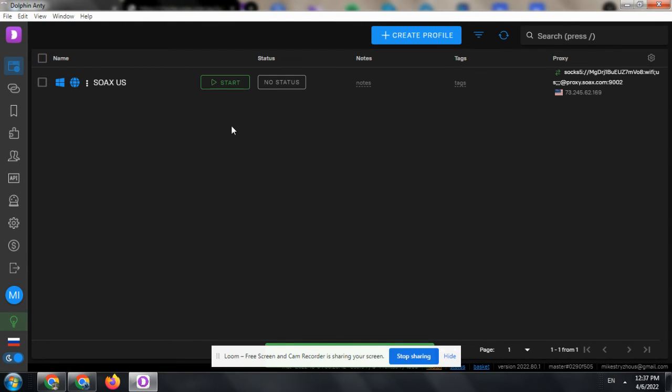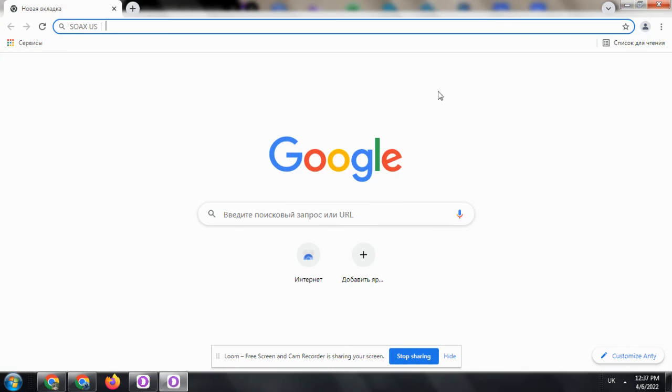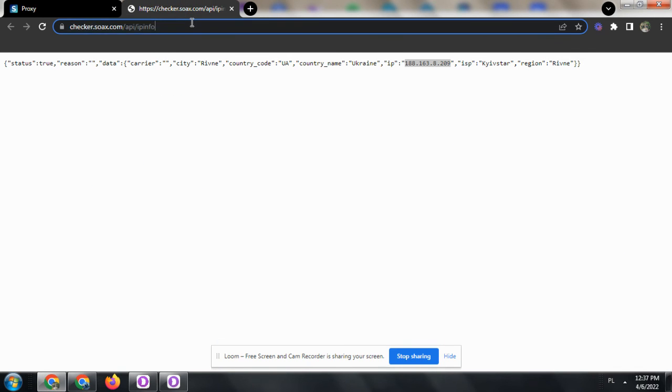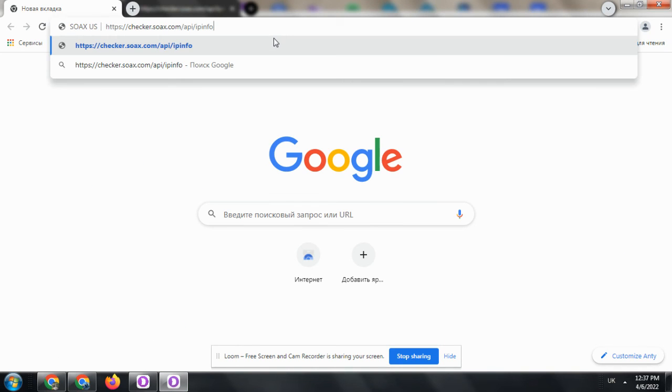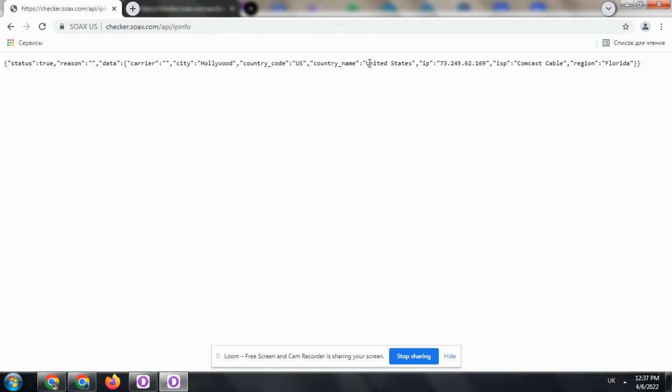Okay. In order to enable this profile, we just need to hit the button Start. Then a new window will just pop up. Here we have it. We may also check our IP in this window, like this. And as you see, it is a success, United States.